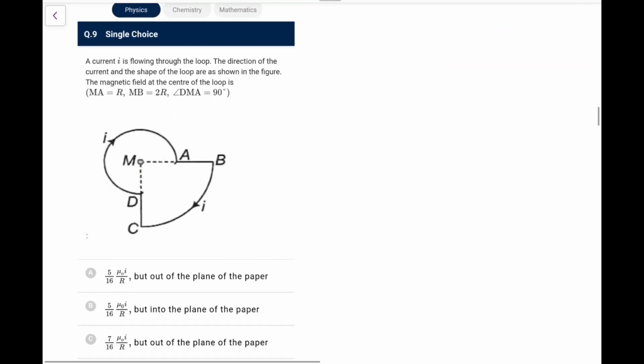Next one, current I is flowing through the loop. The direction of the current and the shape of the loop are as shown. The magnetic field at the center is. So first of all, due to this quarter loop, I will write mu naught I upon 4 pi, and this r would be, r is given as 2r, and that angle is theta, right? So that is pi by 2, and this I will take out the direction because it is going clockwise, it would be inwards.